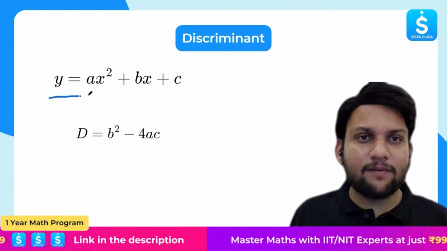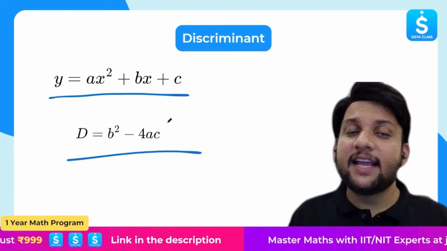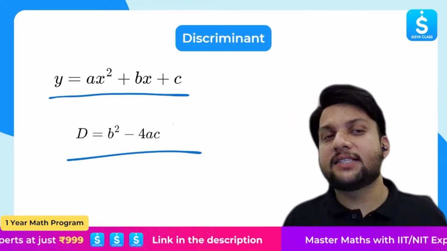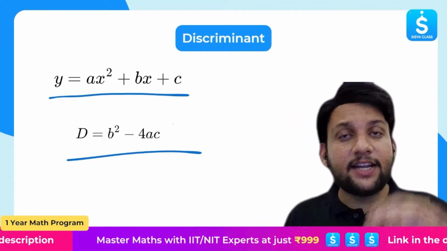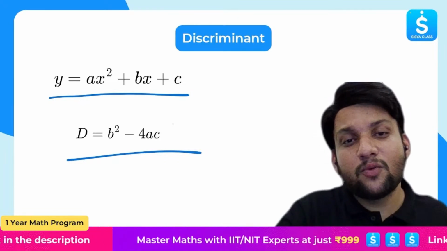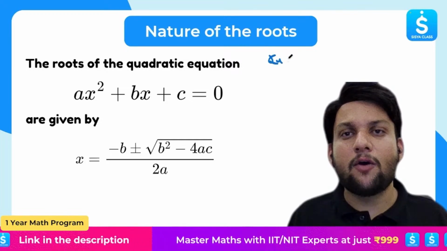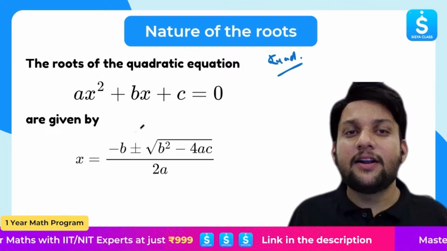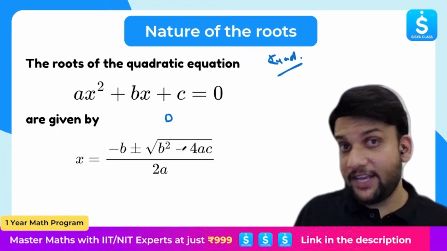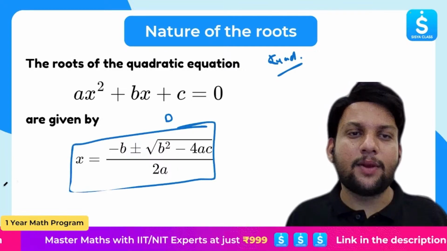That is, if we have an equation y equals ax square plus bx plus c, we have a discriminant known as d. It is given by b square minus 4ac. Again, I'm telling you very important stuff. Y equals ax square plus bx plus c. The d will be given by b square minus 4ac. And that is the root for the quadratic formula. This is what we call the quadratic formula. So once we have the value of d, x will be given by minus b plus minus square root of d, that is b square minus 4ac, over 2a. And this is a 5-star formula, dear students.